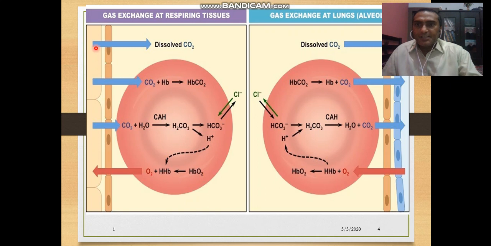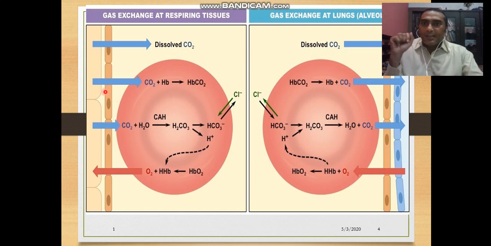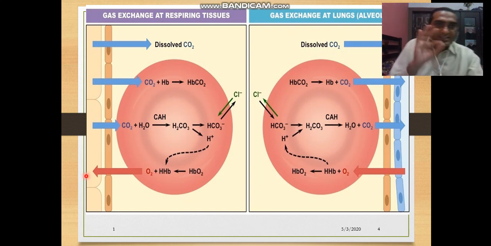At this point you can see carbon dioxide is released here, and that dissolves into the plasma water, and this one is carbon dioxide that is added into RBCs. This one is dissolved with the plasma water, and this one you can see here is the RBC. It means this is the tissue level. Oxygen is used in the tissues for cellular respiration, or we can say aerobic respiration, while carbon dioxide is released.